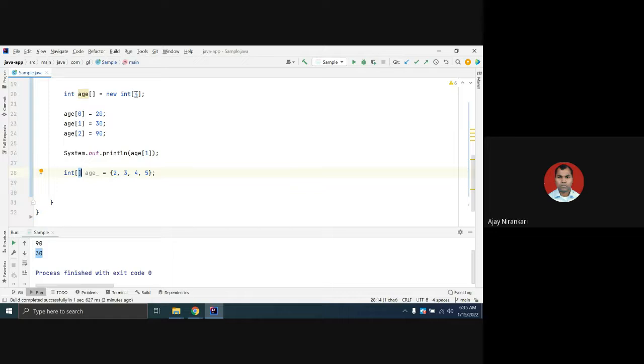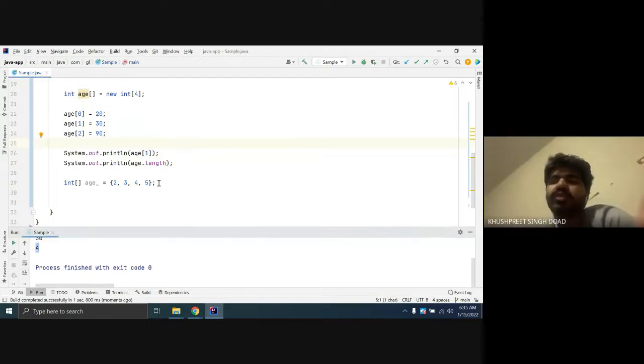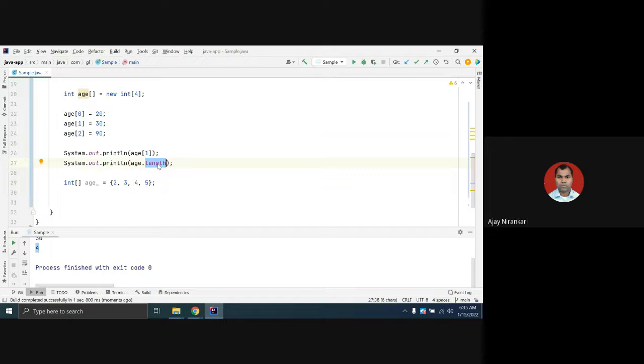In this way they also calculate the size. In the other way you have to specify the size 4, right? Here, age has a property called length. So here you can find out the length. What is the age length? It is 4. Is length a method? No, length is a property. Okay.